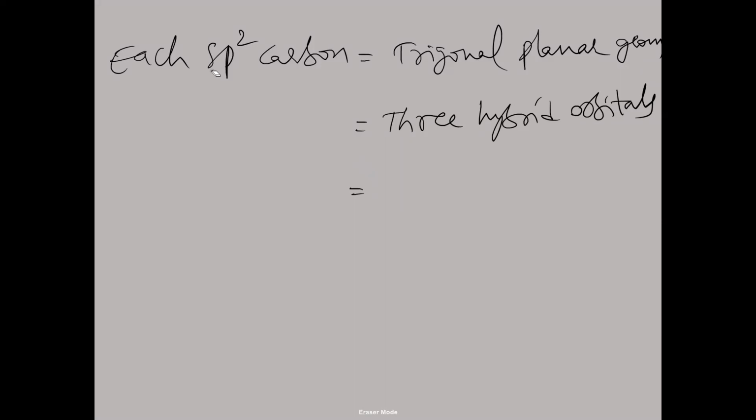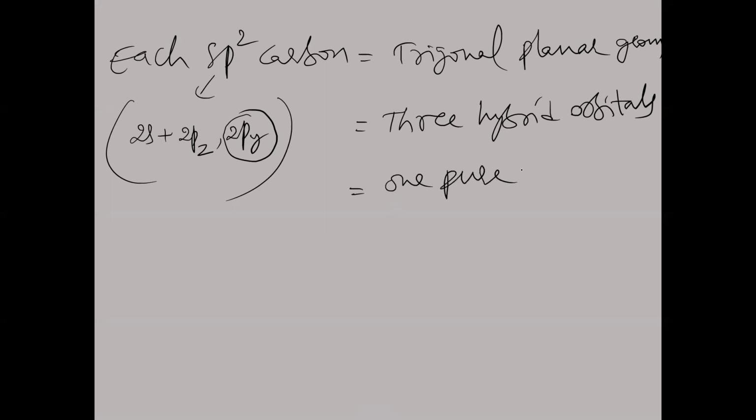And in each sp2 carbon, what happened here? The 2s orbital mixed with 2pz and 2py. So these two p orbitals and one s orbital mixed to form three hybrid orbitals. After that, how many pure orbitals are left over on sp2 carbon? Here px is not involved. 2px is not involved. That's why one pure orbital is present in this carbon.